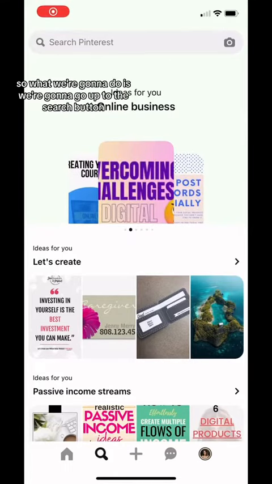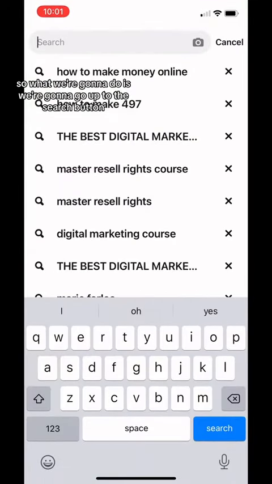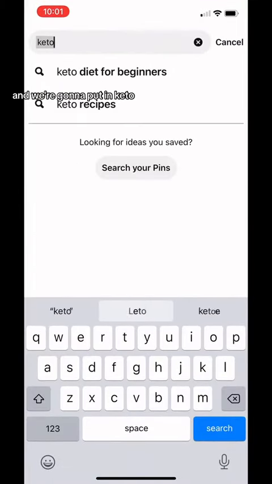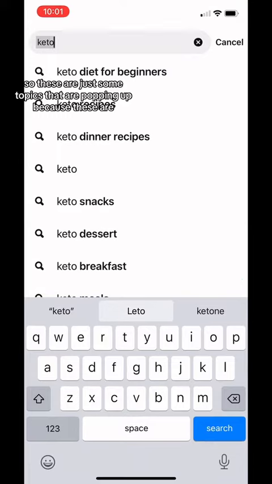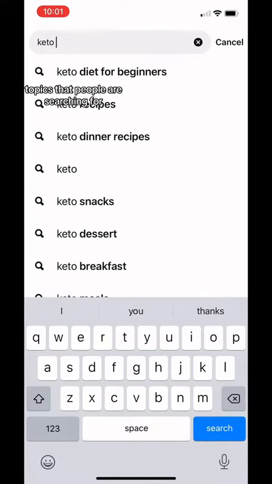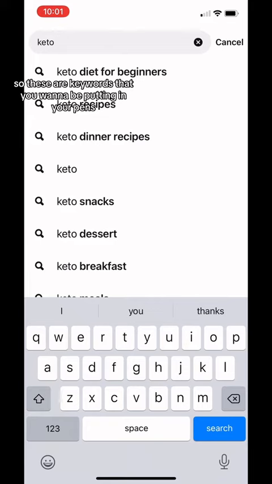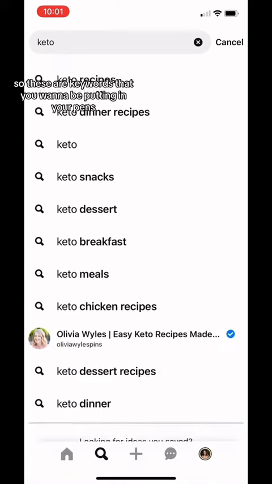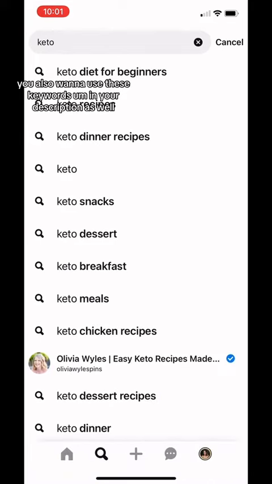So what that means is you need to be using keywords that your audience are using on Pinterest. So if you are pinning something, let's say about keto. All right, so this is my Pinterest. So what we're going to do is we're going to go up to the search button and we're going to put in keto. So these are just some topics that are popping up because these are topics that people are searching for. So these are keywords that you want to be putting in your pins. You also want to use these keywords in your description as well.